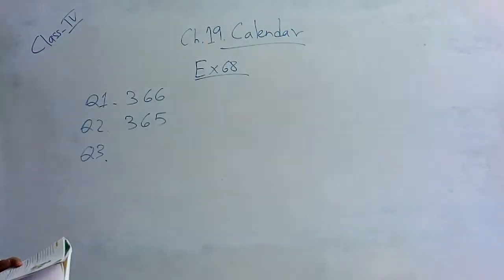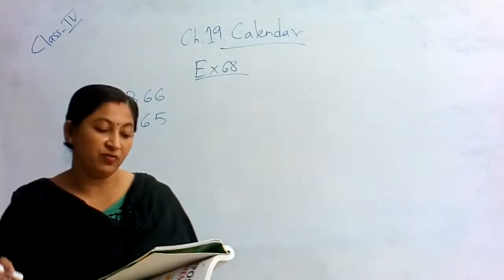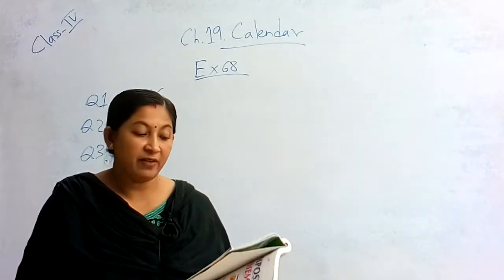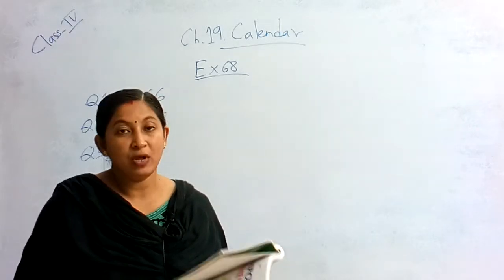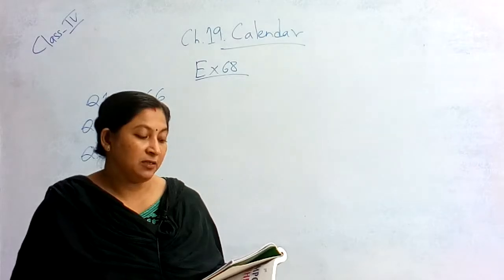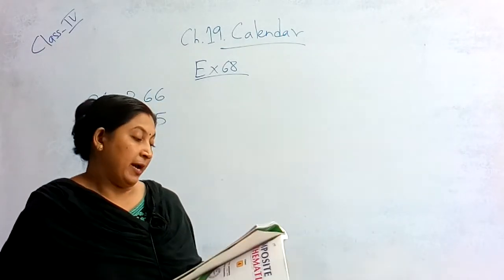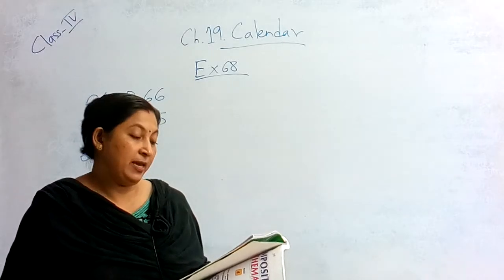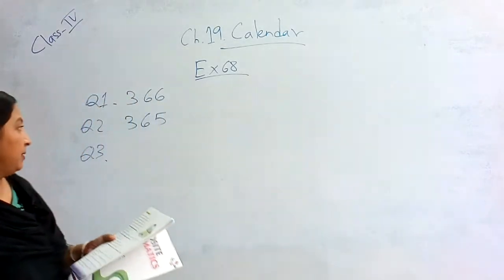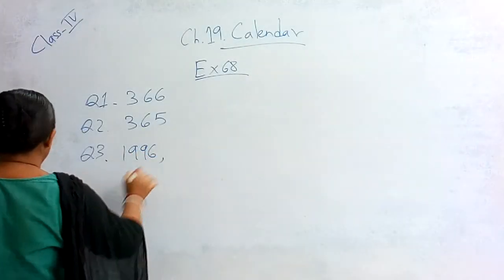Which of the following are leap years? Now the years are given, you have to find out which are the leap years. I have told you that to find the leap years you have to divide by 4. The first one, 1990, is not divisible by 4, so it is not a leap year. Next, 1996. Yes, 96 is divisible, so you will give a tick mark to 1996.